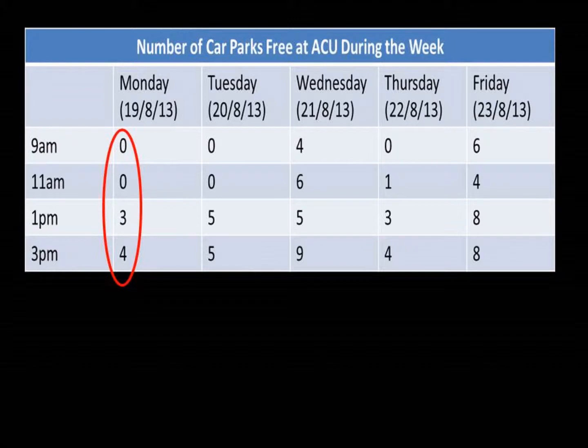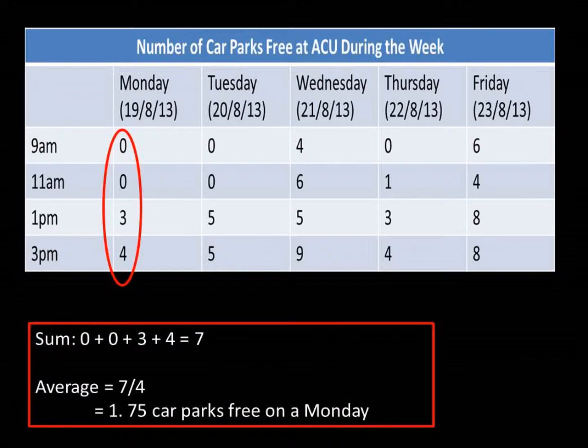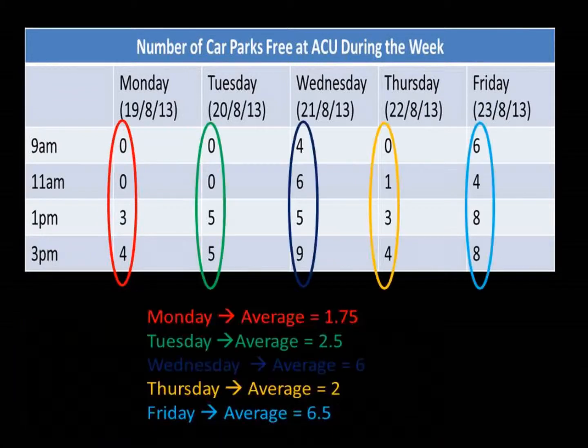To do that, I added the sum of the number of car parks available, which is circled in red, and I got 7. Then I divided it by the amount of numbers which were added together, which was 4. So 7 divided by 4 gives you the average number of car parks free on a Monday at ACU, which is 1.75 car parks free. As you obviously can't have 1.75 car parks free, you can assume that you will normally find between 1 and 2 car parks free on a Monday.